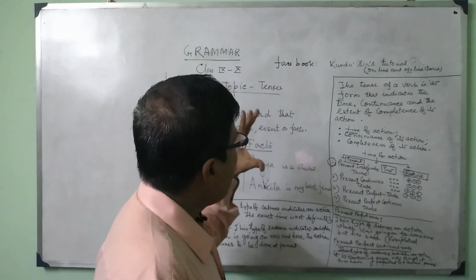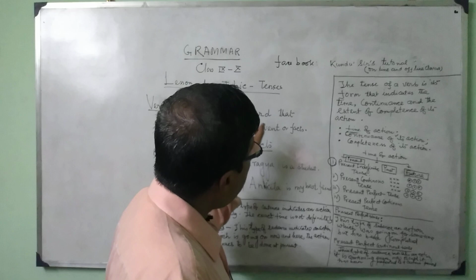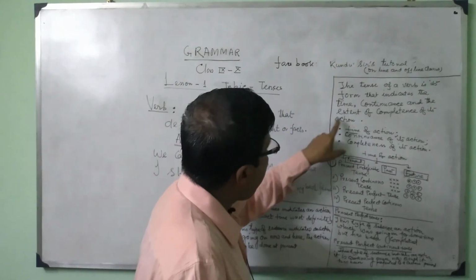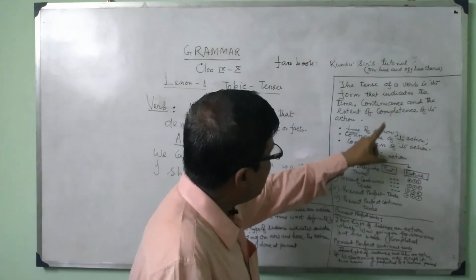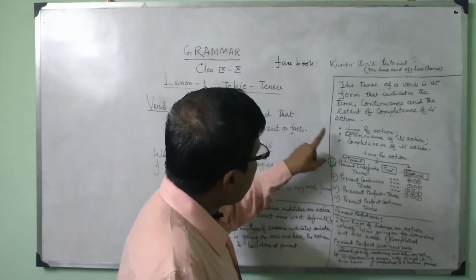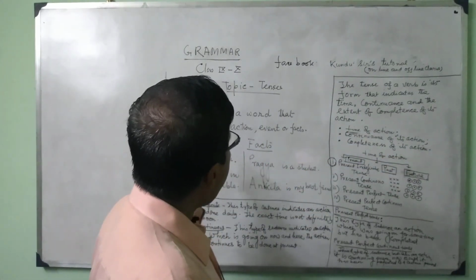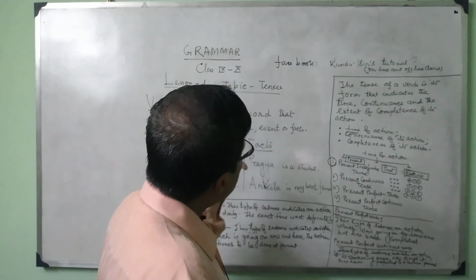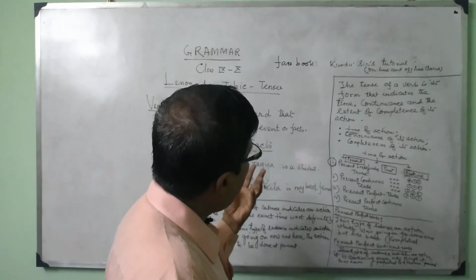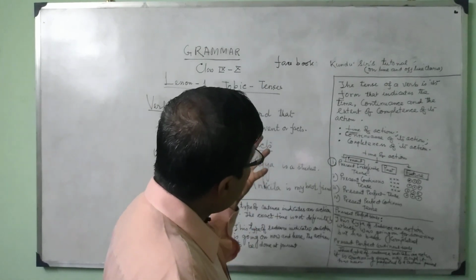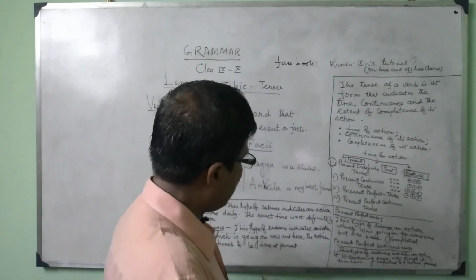That is why I am saying that tense is related to the verb with reference to the time of action, continuance of its action and completeness of its action. When a verb is explained in terms of these, there is a relation with tense.